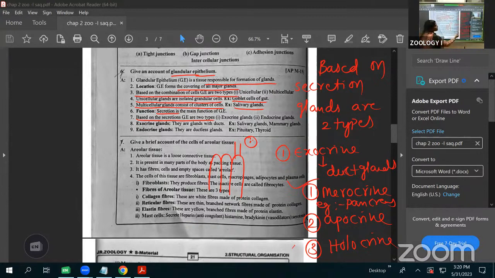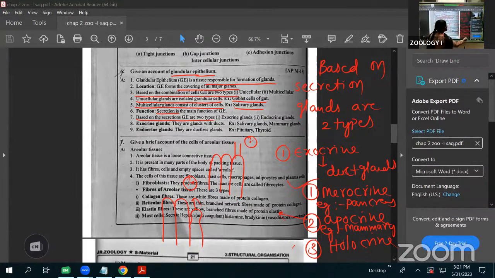Next, second is called apocrine glands. Apocrine glands means the cells are there, and the upper apical part of the cell is pinched off. Here, the apical part will be pinched off. This we call the apocrine glands. Example is the mammary glands. Mammary glands are the example for the apocrine glands.